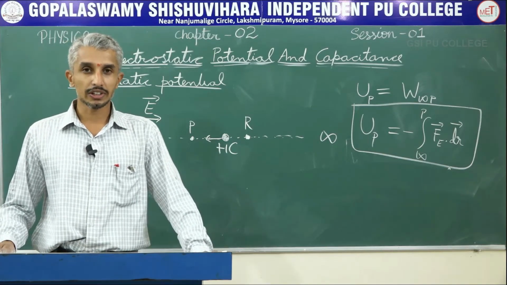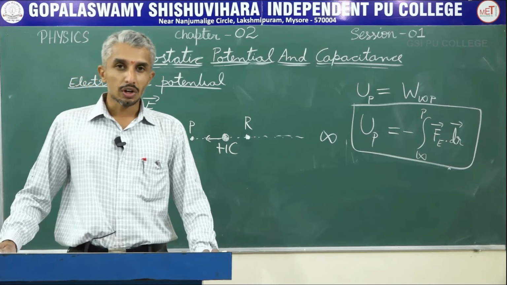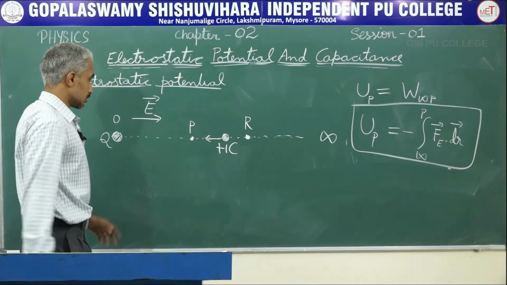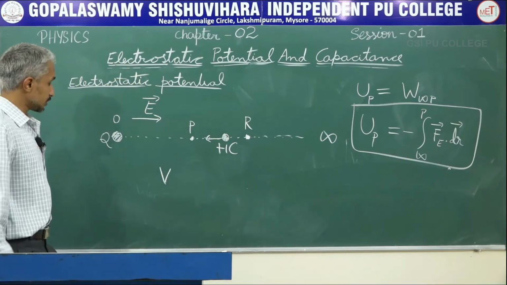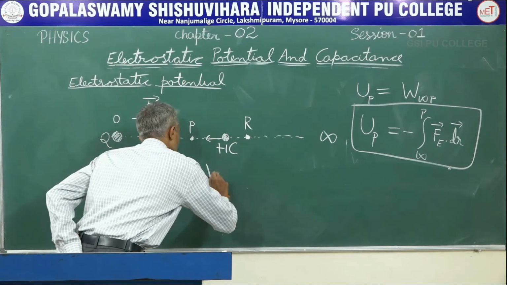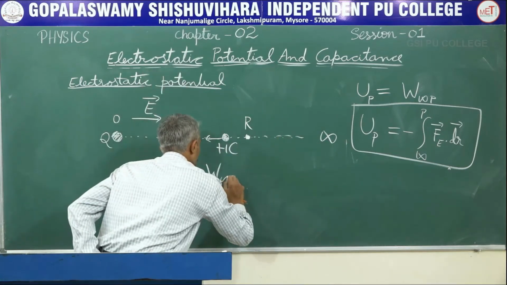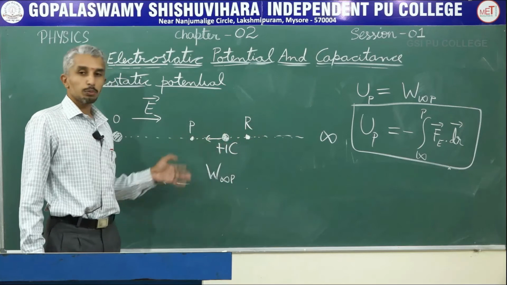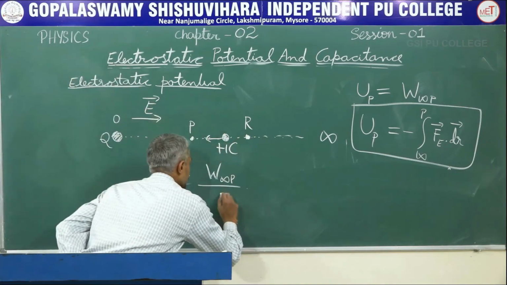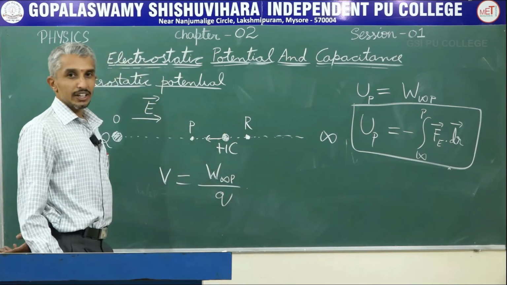This is the definition for electrostatic potential. So how can I get it mathematically? Potential is represented by V. We have already calculated what is the work done in bringing a charge from infinity to a point P. Divide that by the charge you took. So you will get electrostatic potential.